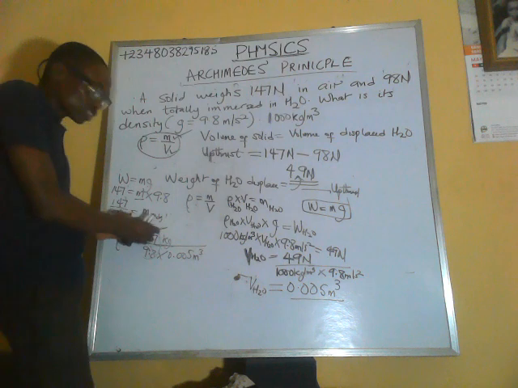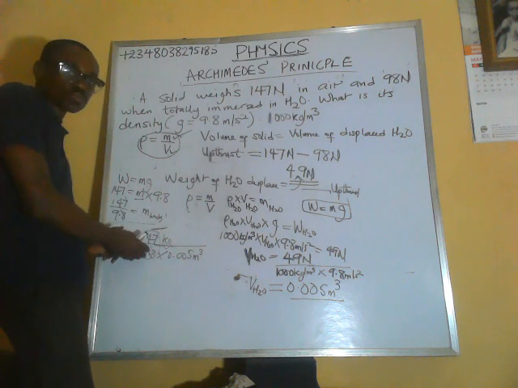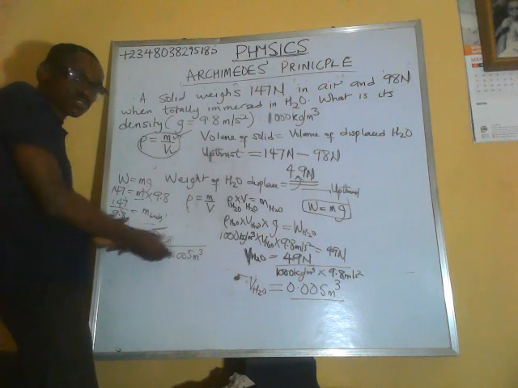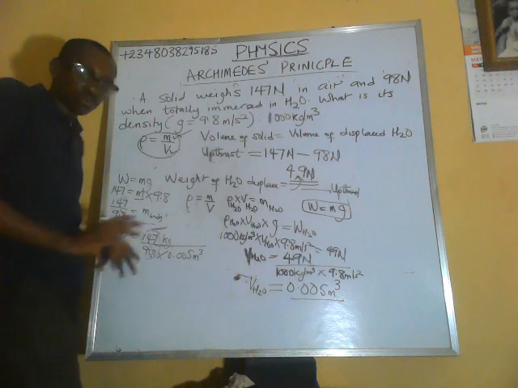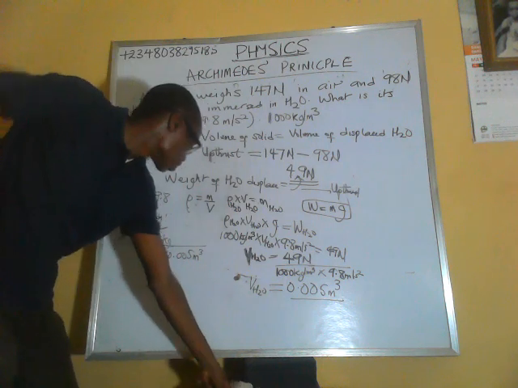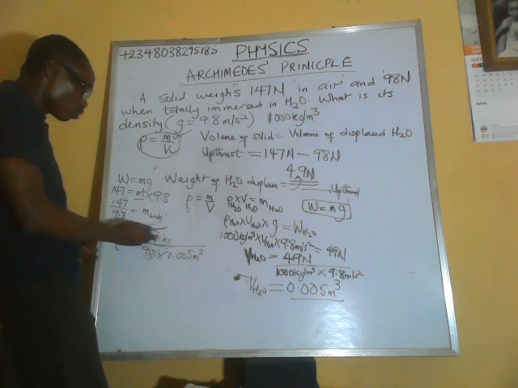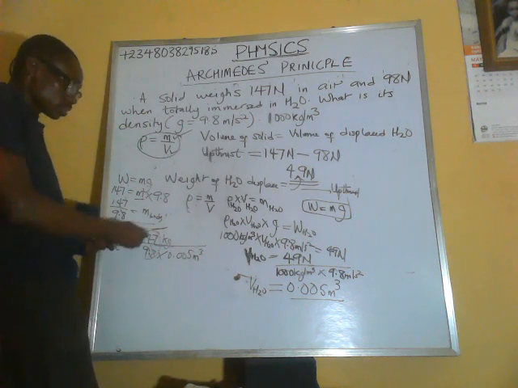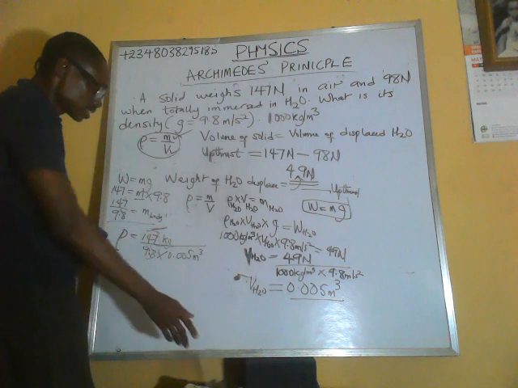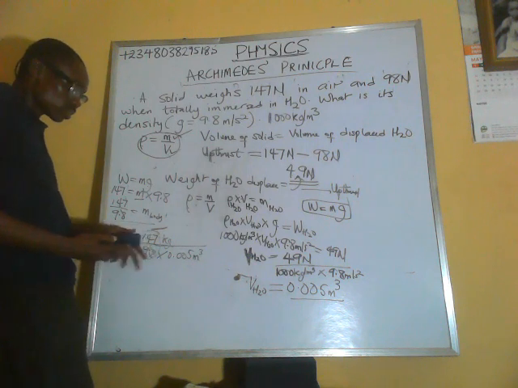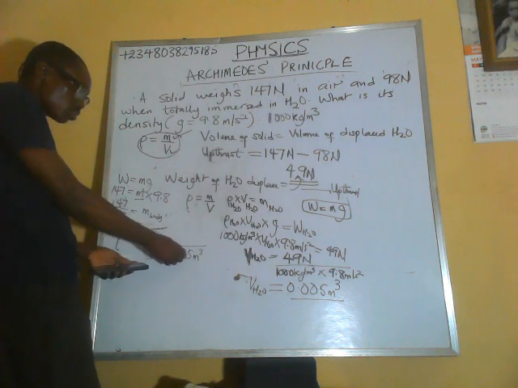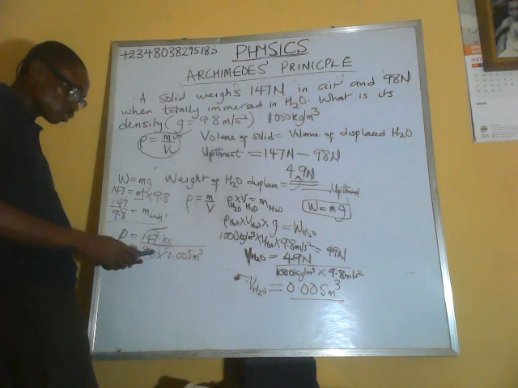I could have just gotten a value for the mass and then divided by the volume, but I don't want to punch things over and over again. So we have that the mass is 147 divided by 9.8, while the volume is 0.005. Let me punch my calculator to get the value.